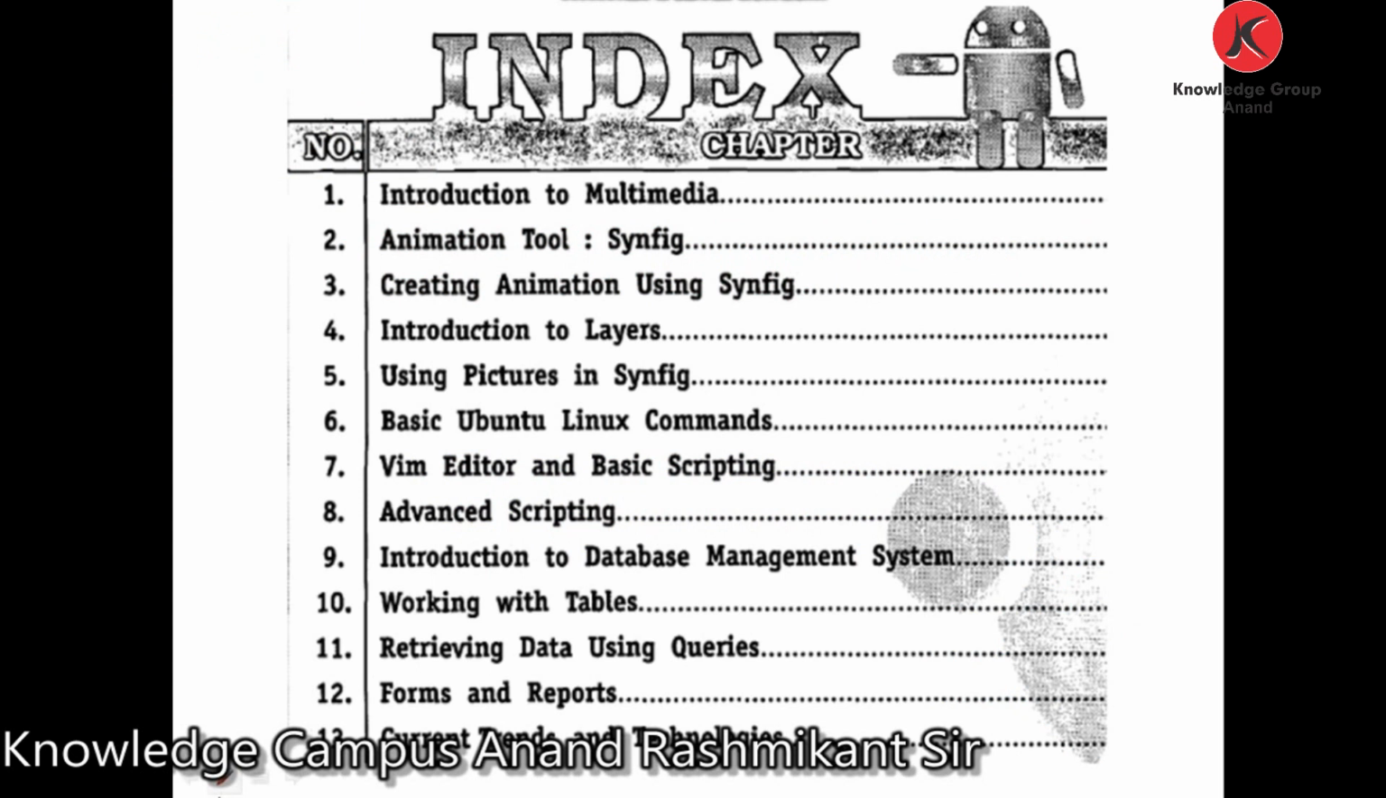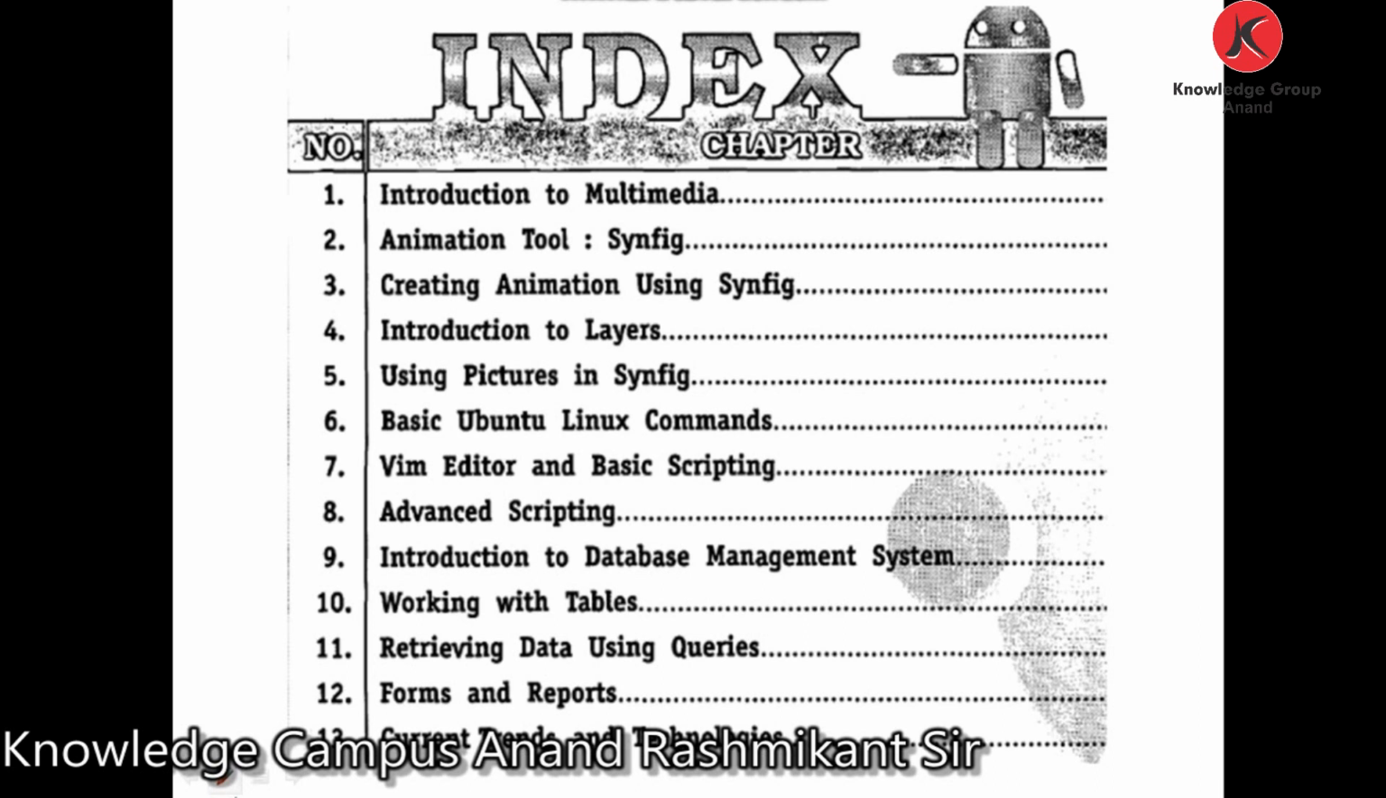Chapters 1 to 5 cover introduction to multimedia, features of the multimedia tool Synfig, creating animation using Synfig, advanced concepts of animation using layers and what can be achieved by superimposing layers, and how to handle pictures and images in the Synfig tool. Chapter 6 introduces basic Linux commands for general purpose operations, file and directory manipulations, redirection, pipes, as well as for sorting of records.